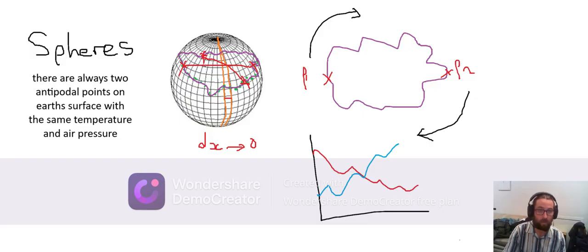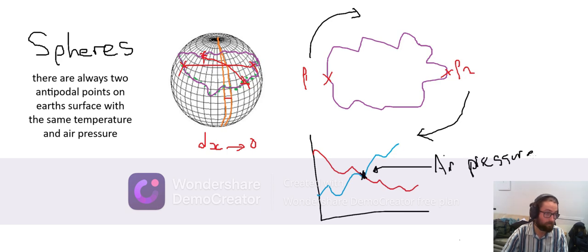So on the sphere, there are going to be infinite sets of antipodal points with the same temperature. And when I apply this exact same calculation to that set of points themselves, there's going to be one intersection here on a second variable, and that's going to be air pressure. So now what you've shown is that on this purple ring, there's going to be at least one pair of opposite points that have the same air pressure, and these points already have the same temperature, and that proves a theorem.